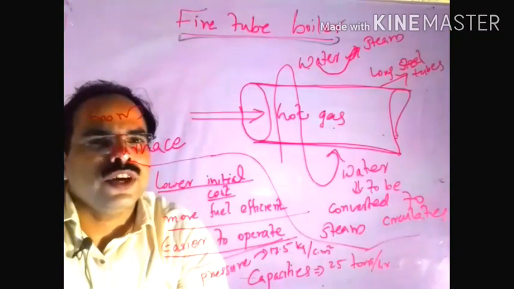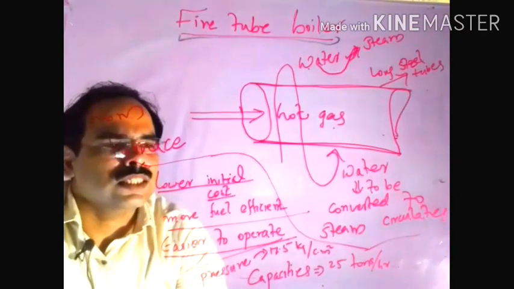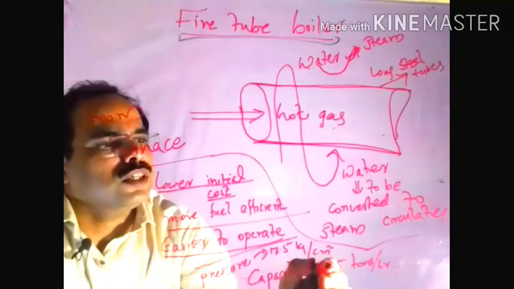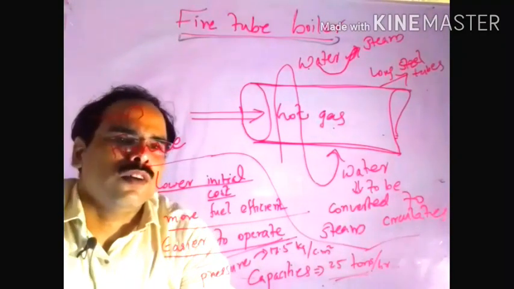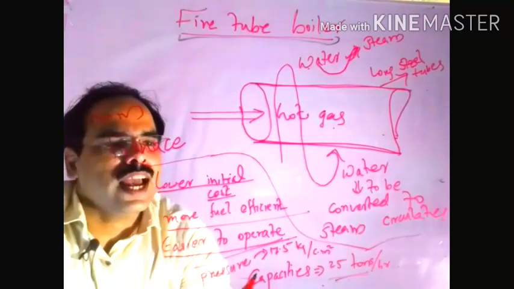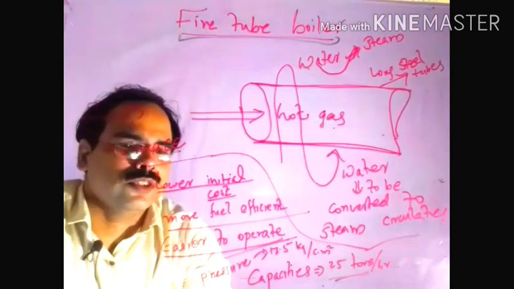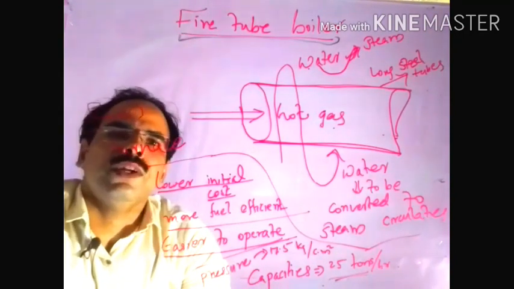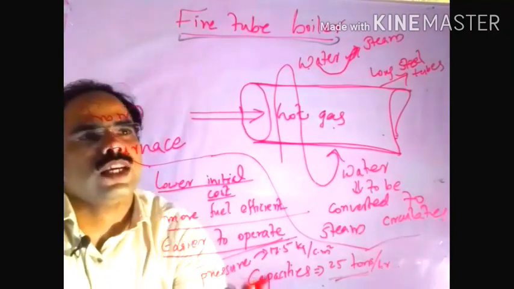Also, the capacity of fire in tube boilers is less than 25 tons per hour, and it can handle up to a pressure of 17.5 kilogram per centimeter square. If we need to handle more than this pressure, then it is better to go with water in tube boilers. So these are all the important points.